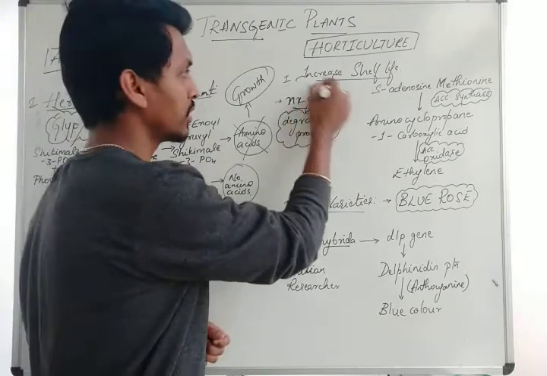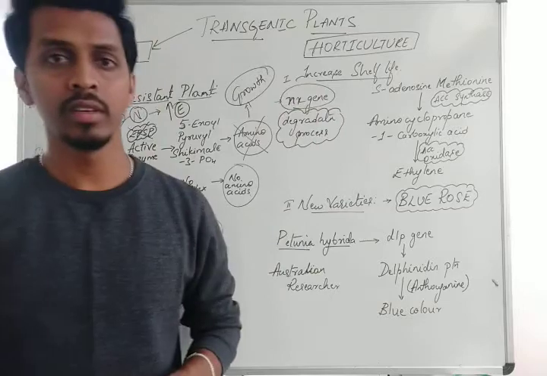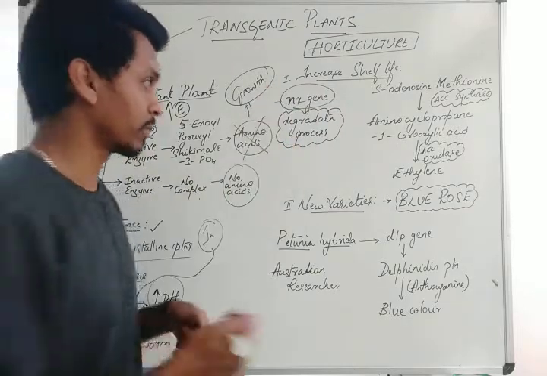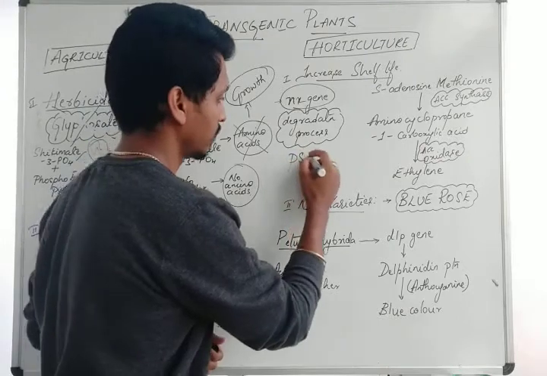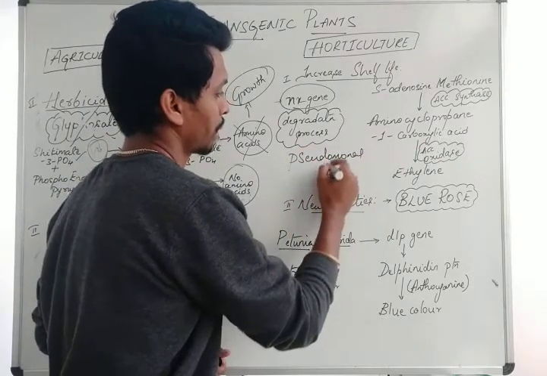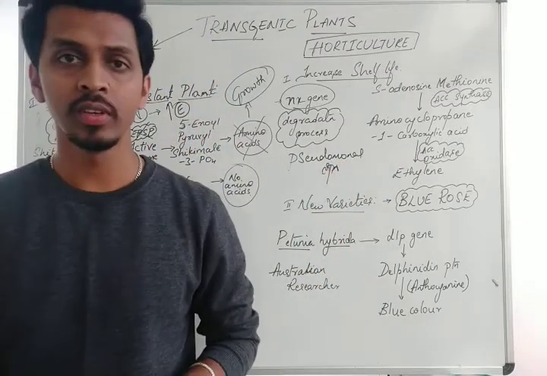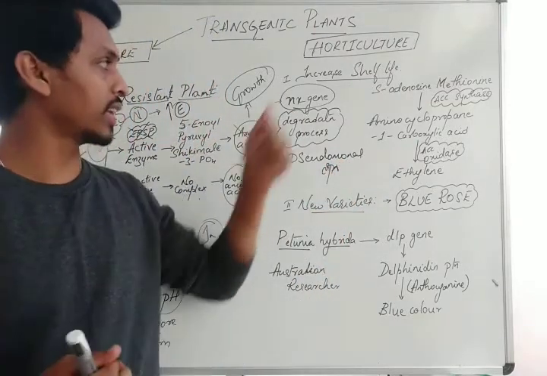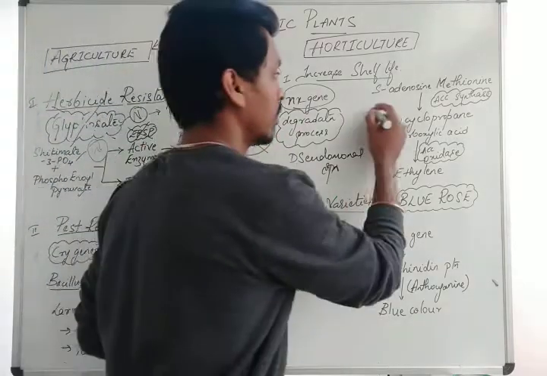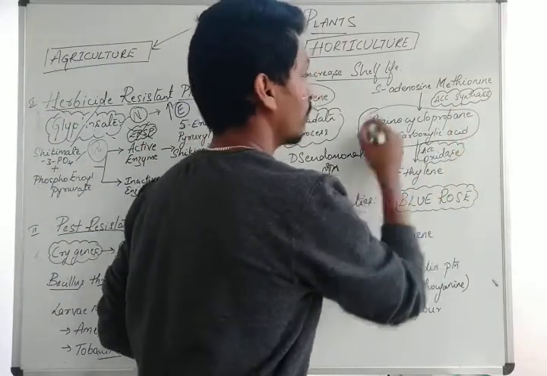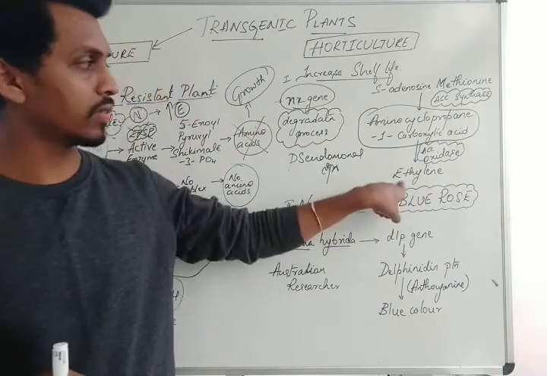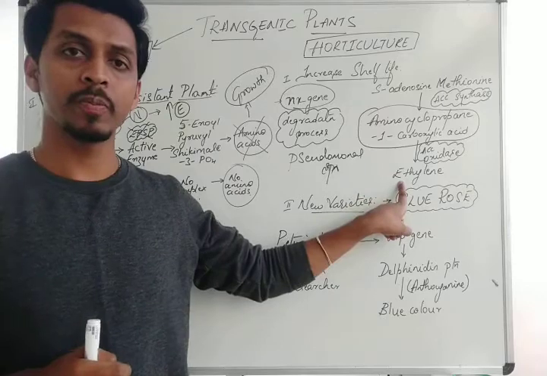Now we have a special gene called the ACC deaminase gene, obtained from Pseudomonas species. What is the role of this gene? It degrades a complex called aminocyclopropane 1 carboxylic acid. Now, there is a molecule called ethylene.